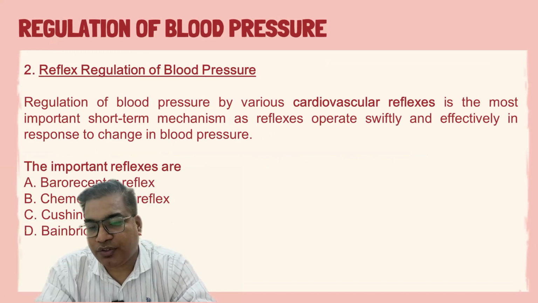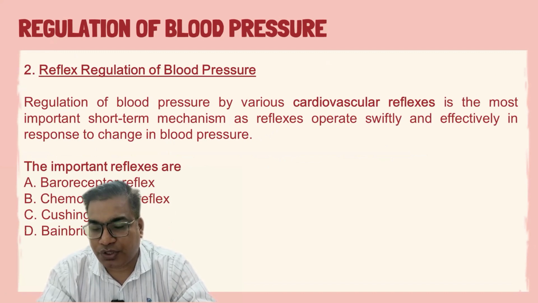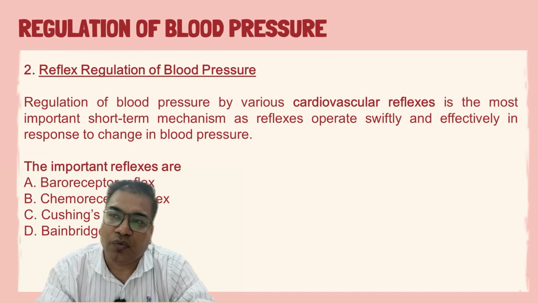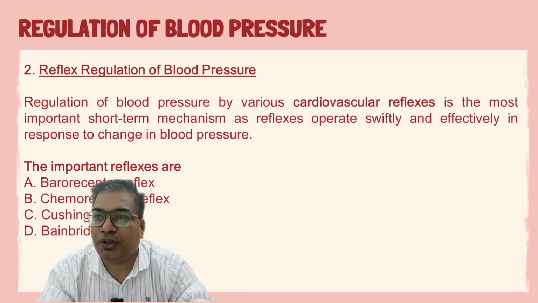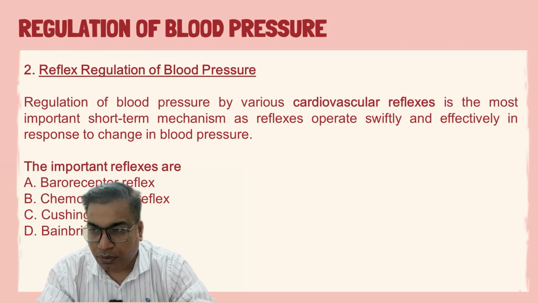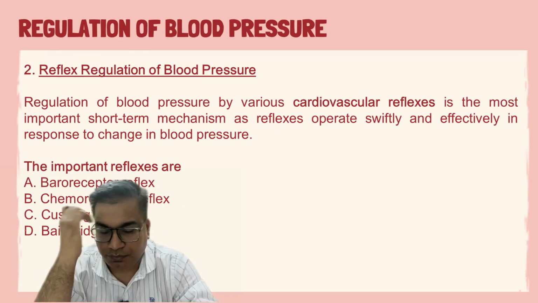Till now, we have discussed the various centers which are involved in short-term regulation and various mechanisms through which blood pressure is controlled, mainly vasoconstriction and vasodilation. Basically, there are sympathetic innervations which do both vasoconstriction and vasodilation. In case of blood vessels, there is no nerve supply through the parasympathetic nerve fibers. Both vasodilation and vasoconstriction are done by the sympathetic nerve fibers.